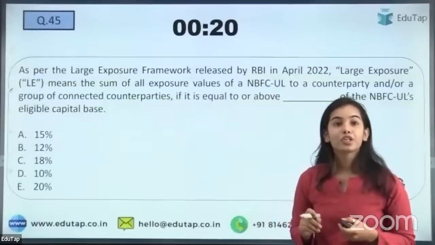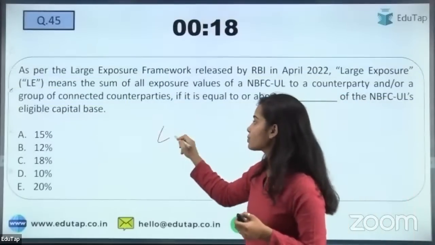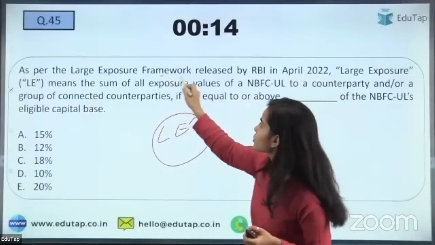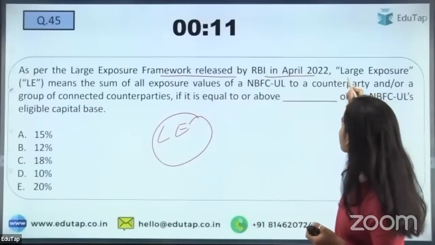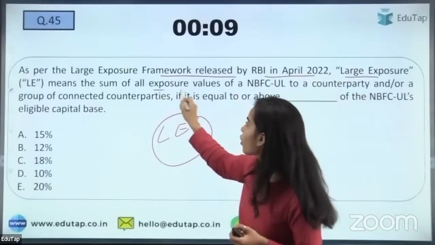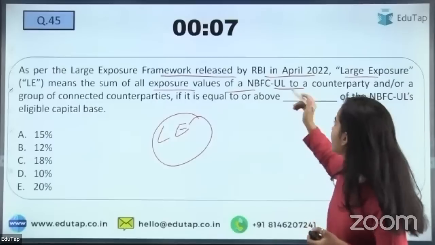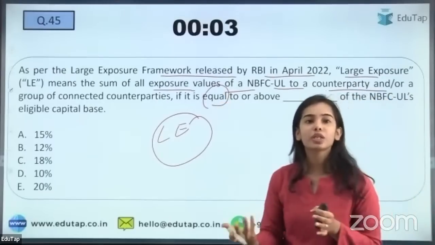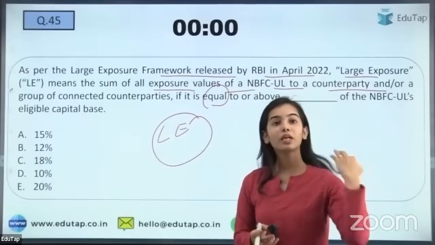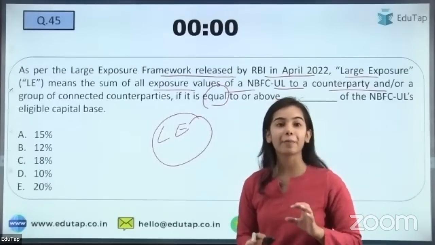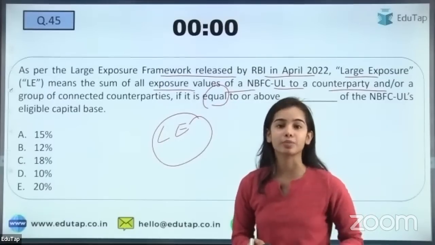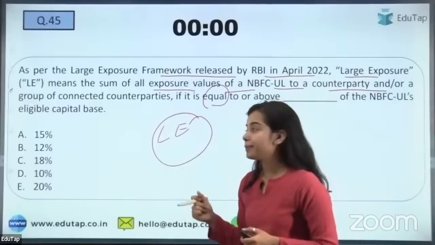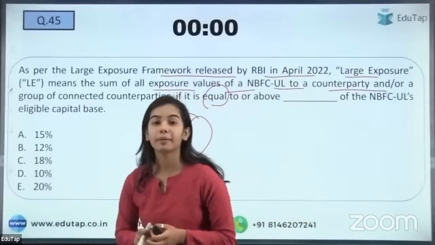Okay. So the next question is regarding the large exposures, and you have to tell that the large exposure framework released by RBI in April 2022. A large exposure means the sum of all exposure values of NBFC upper layer to a counterparty, and if it is equal to what? So large exposure definition contains what? That is what percentage of the eligible capital base is considered as large exposure. That you have to tell. Okay. So here I am getting the answer A, that is 15%.